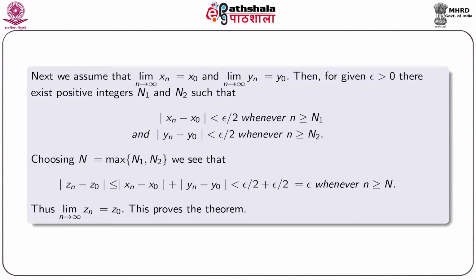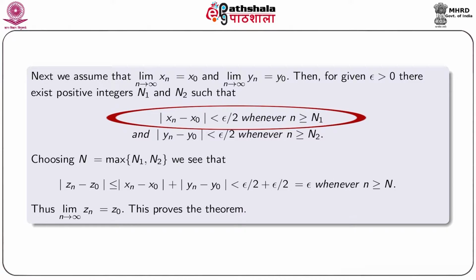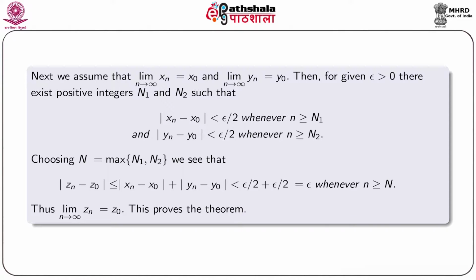So, next we assume that limit n tending to infinity xn equal to x0 and limit n tending to infinity yn equal to y0. Then for given epsilon positive, there exist positive integers n1 and n2 such that modulus xn minus x0 is less than epsilon by 2 whenever n is greater or equal to n1, and modulus yn minus y0 is less than epsilon by 2 whenever n is greater or equal to n2.